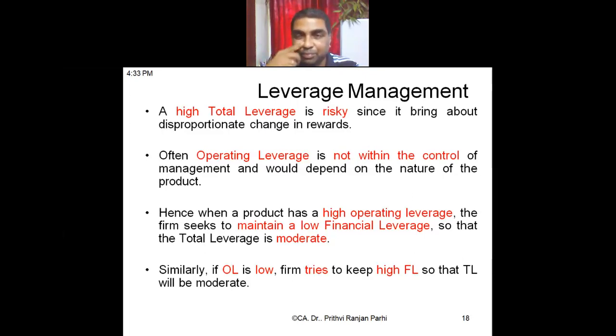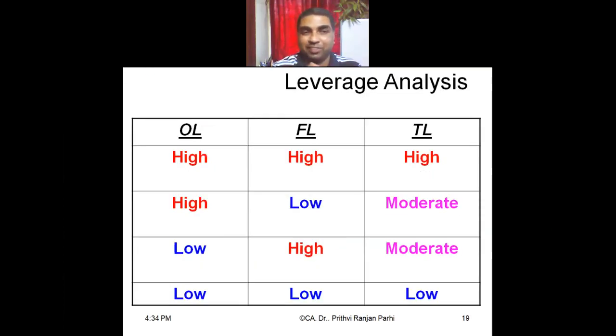So what is normally planned? Overall leverage we cannot keep high, because that is risky: if sales increase, EPS will increase, but if sales fall, EPS will also fall. So firms try to manage all this leverage. How? If OL is already high and FL is also high, then total leverage will be very high, because total leverage is the multiple of OL and FL.